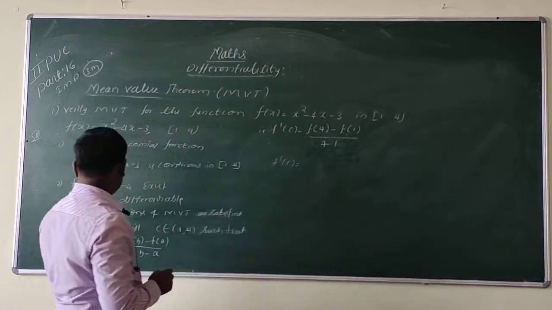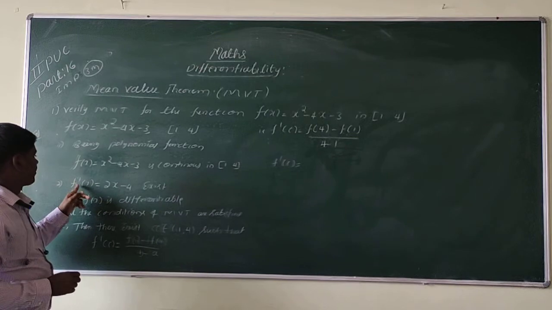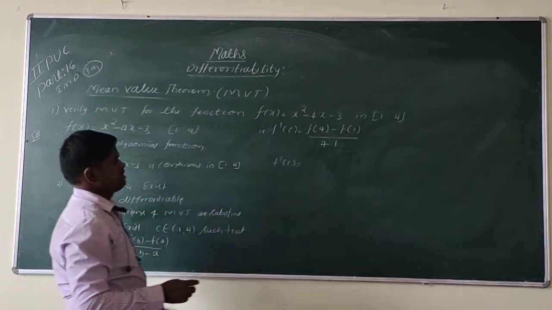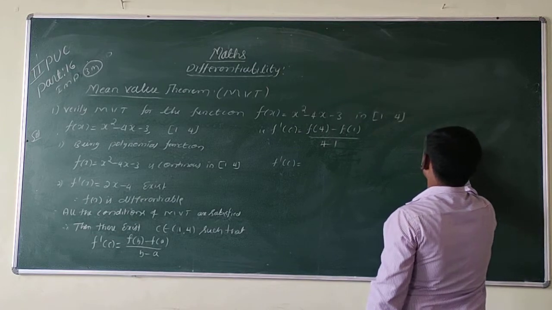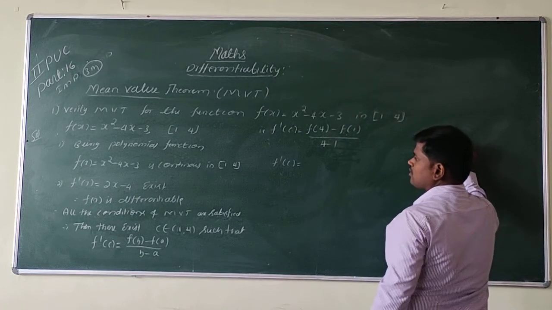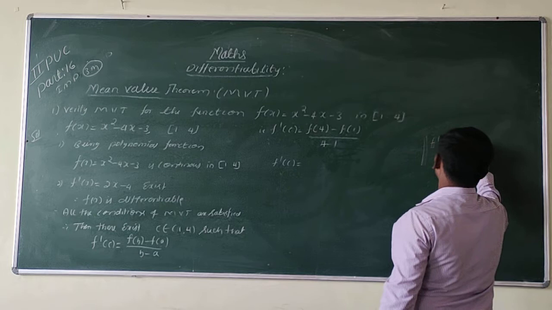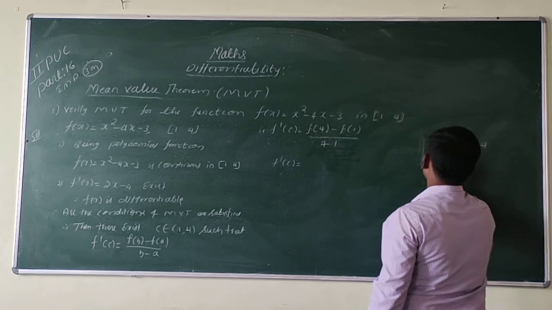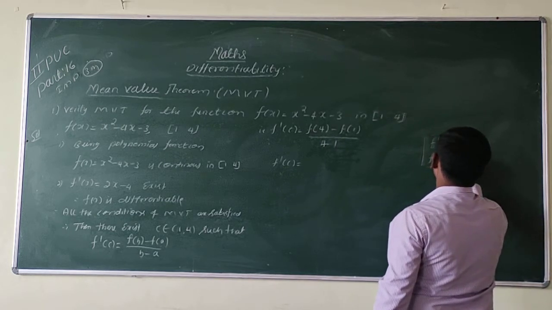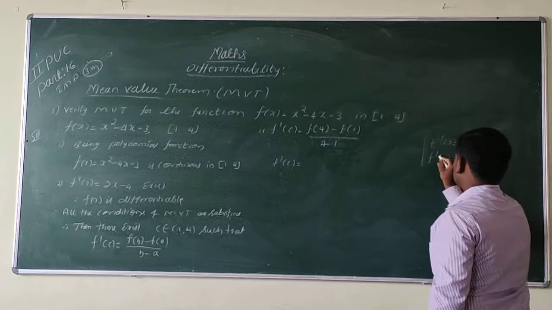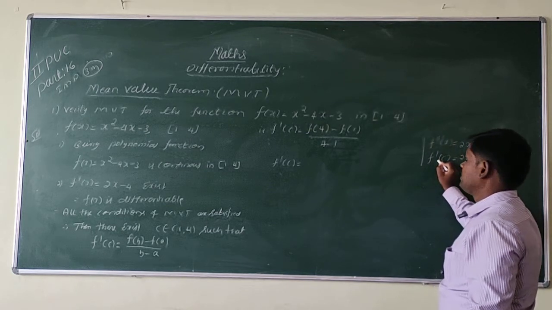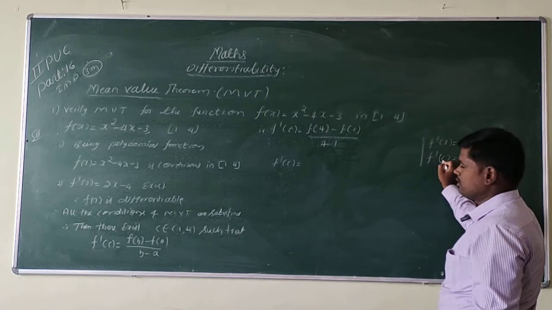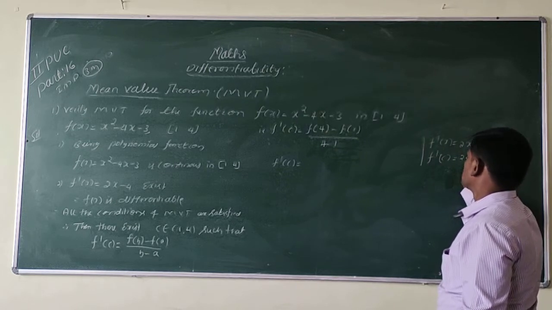So f dash of C is equal to what? This is f of x, and f dash of x is what here? That is 2x minus 4. So f dash of C is equal to 2 into C minus 4. This is dy by dx at x equal to C. That is f dash of C is equal to 2c minus 4.